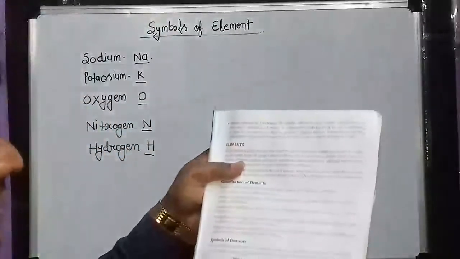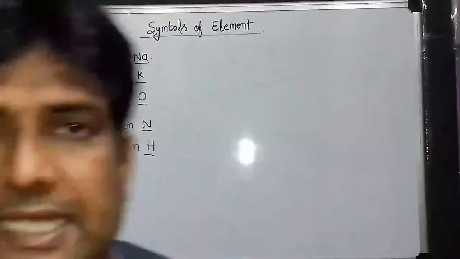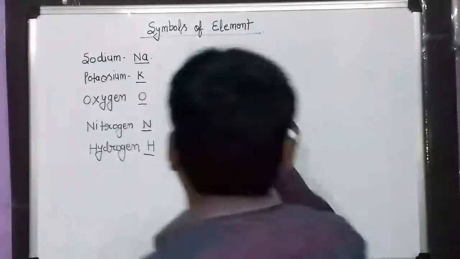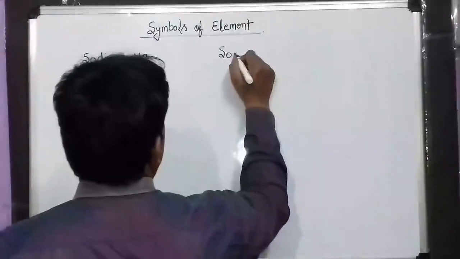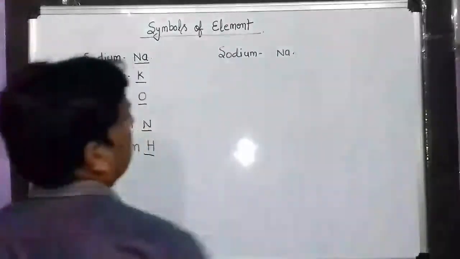So here we discuss some symbols and their Latin names. Sodium is Na, its Latin name is natrium.